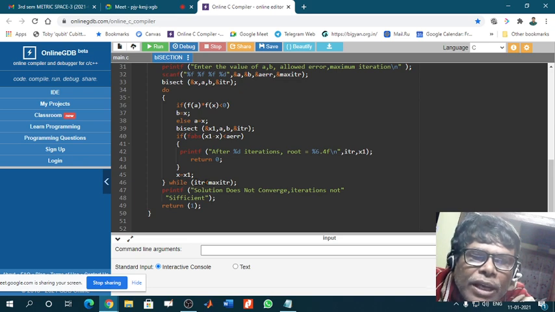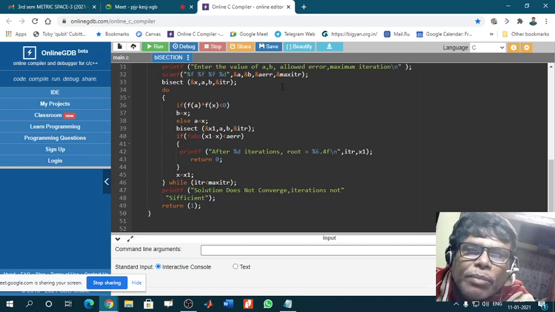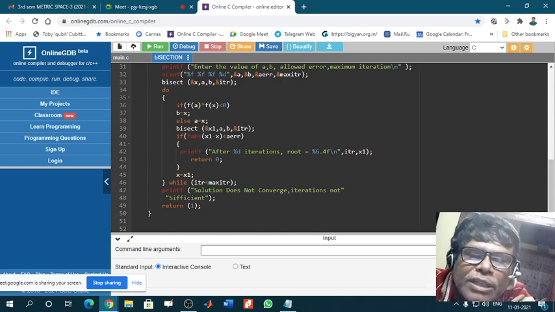While ITR next, this is finished, so this do program ends here. After this, while ITR is less than maxitir, that means say I have given maxitir, that is maximum iteration, as 50. Okay, so ITR is going to increase starting from 0, it goes on increasing 1 2 3 4 like this, and it will go up to, it can go up to 50.